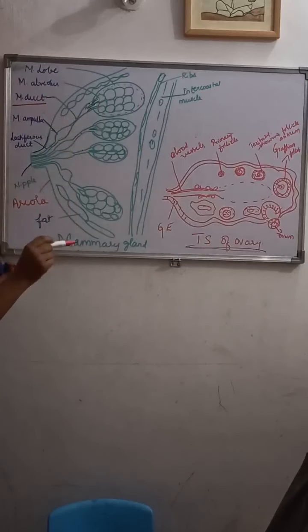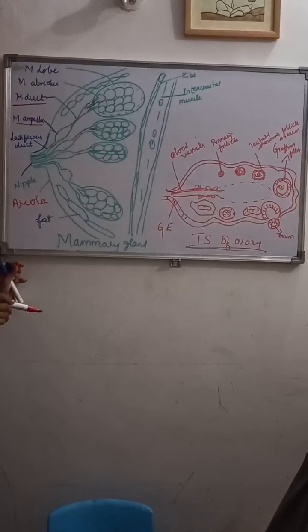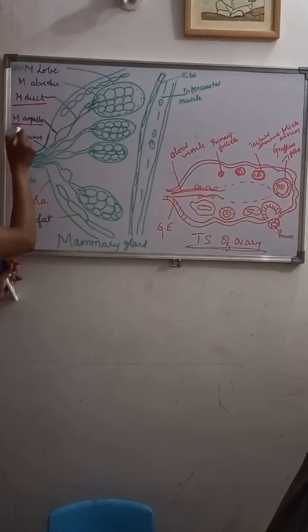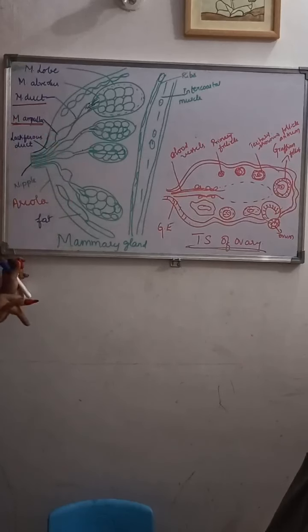Several mammary ducts at the base of the nipple join to form what? They widen to form a mammary ampulla. So it is nothing but several mammary ducts which join to form a wider mammary ampulla, also called the lactiferous sinus, where they store the milk before release. So this ampulla stores the milk.